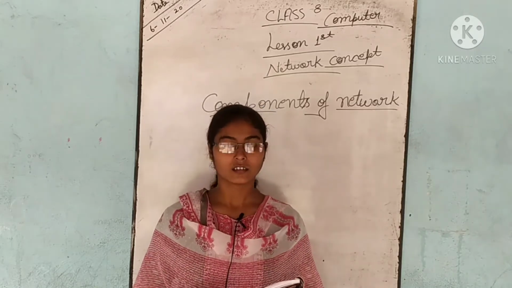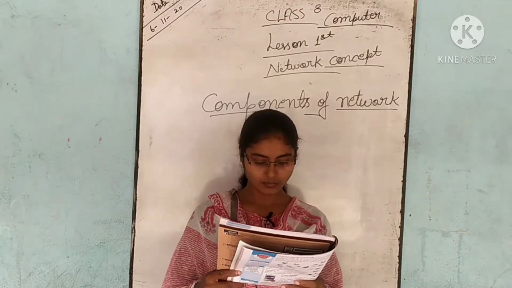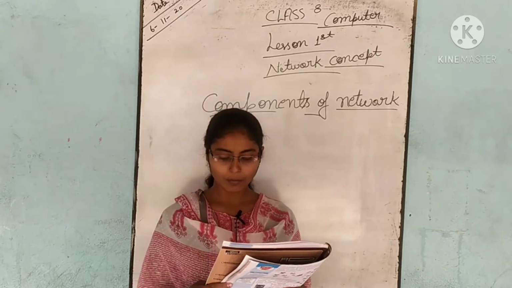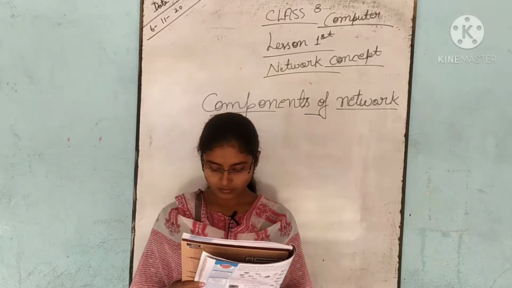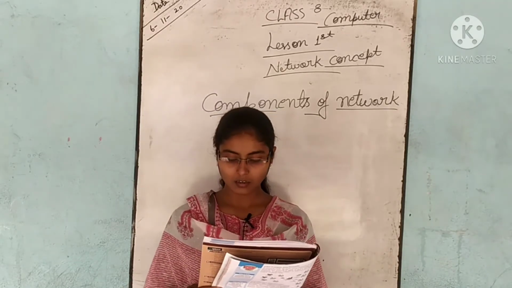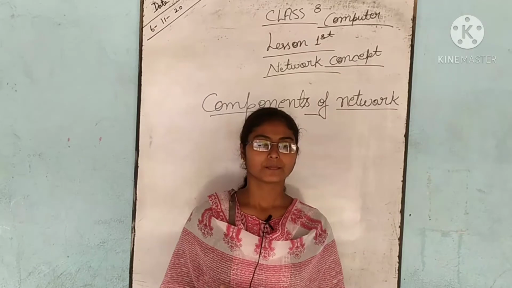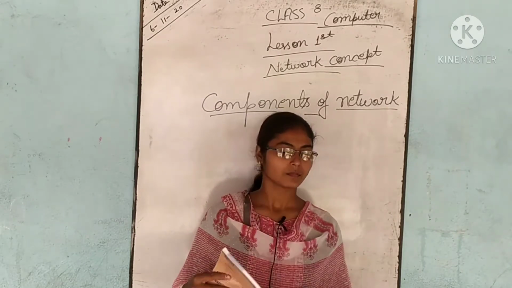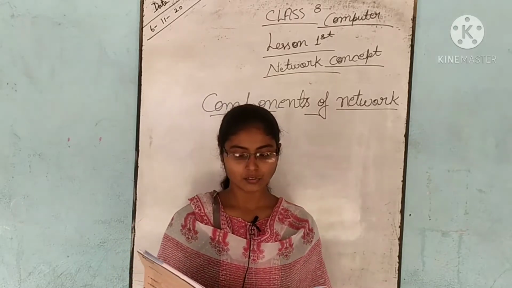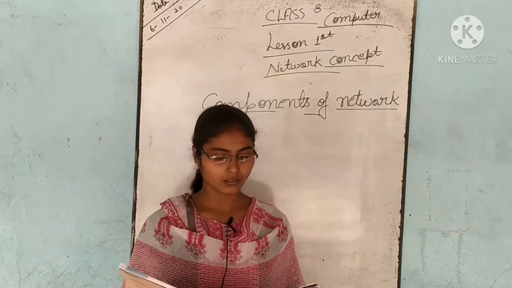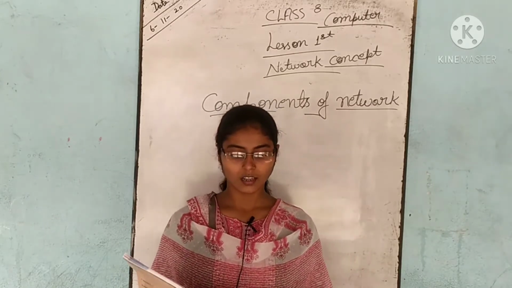Components of a network. There are some components of a network. Sender: the sender speaks through communication equipment, which is a telephone at this end. Communication channel: the telephone converts the sender's voice into a signal, which is carried through the telephone cables to the receiver's end. Receiver: at the receiver's end, the signal reaches the communication equipment, the telephone, which converts the signal back to voice. Now listen to this voice through the telephone at this end.